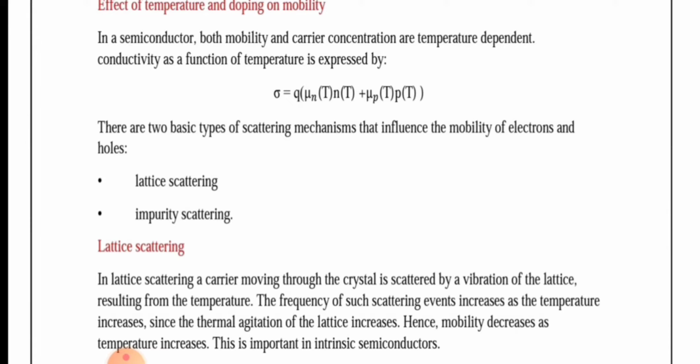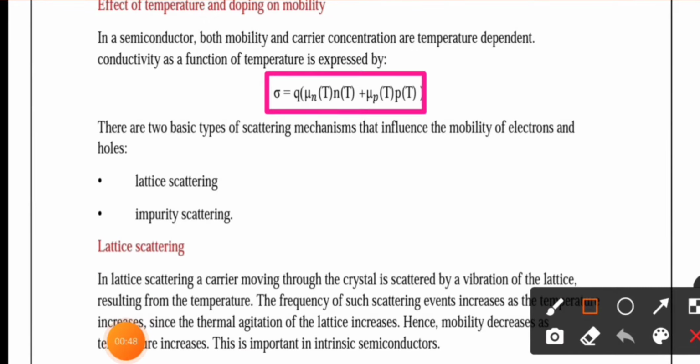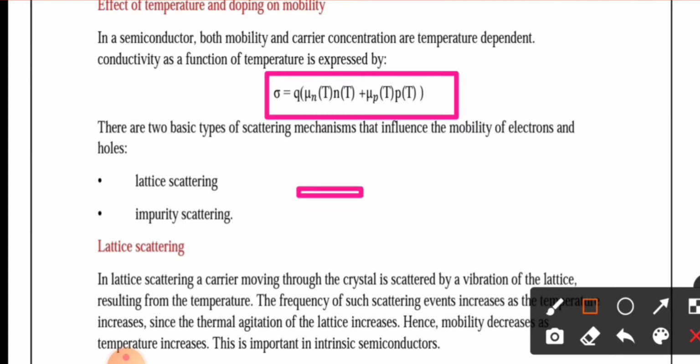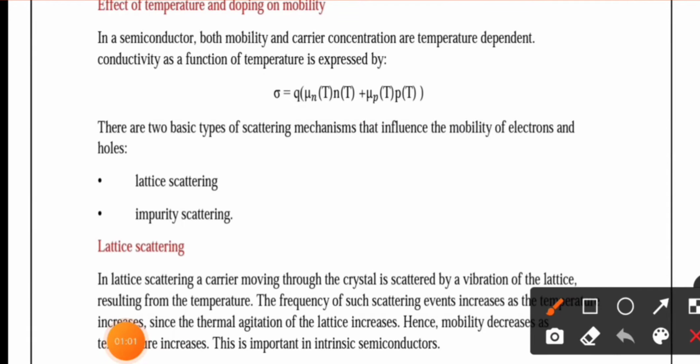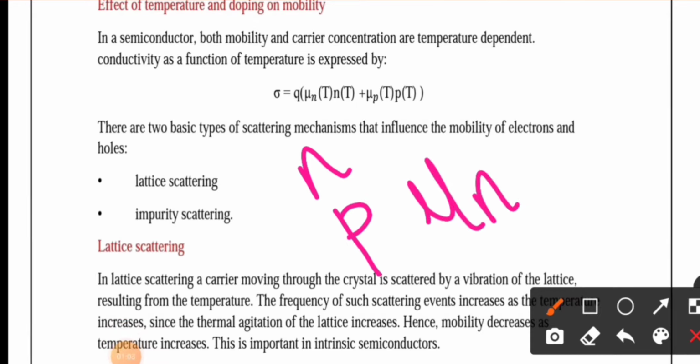So we can write the equation as sigma equal to Q into mu n of T times n of T plus mu p of T times p of T. So both electron concentration n, hole concentration p, and mobility of electron mu n and mobility of hole mu p all are temperature dependent.